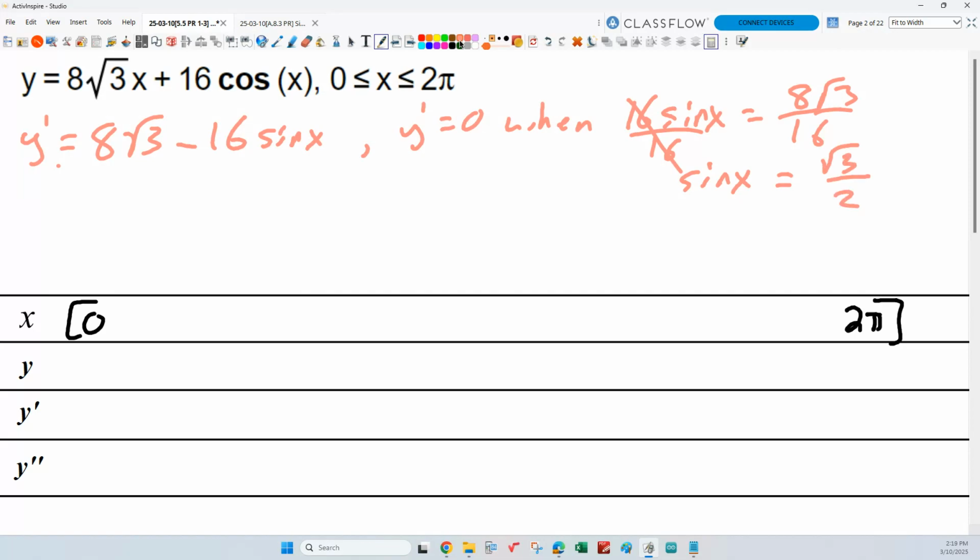Huh, what do you know? That's a convenient spot for us on the unit circle. So where does that happen on the unit circle? Where is sine equal to square root of 3 over 2? Sine is the vertical or horizontal coordinate? Vertical.